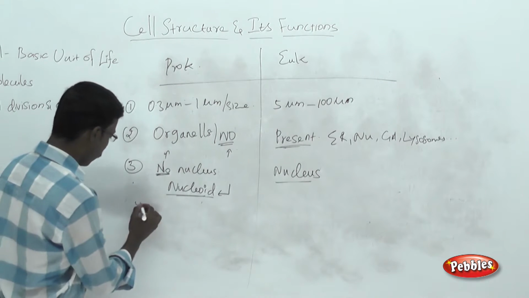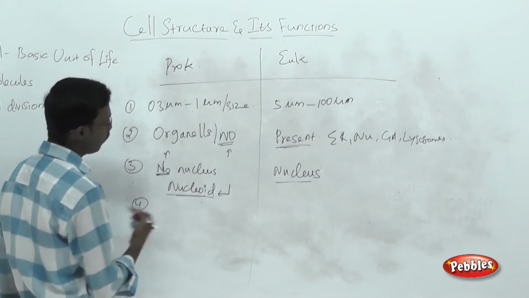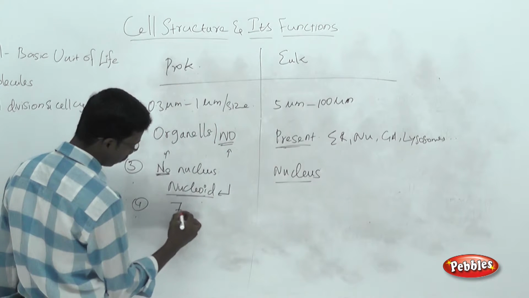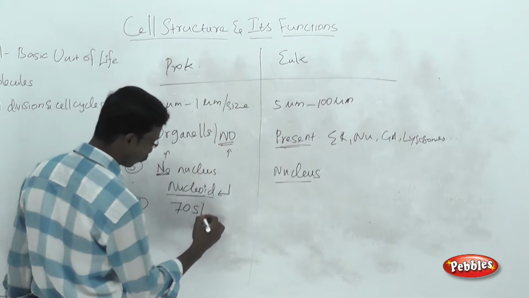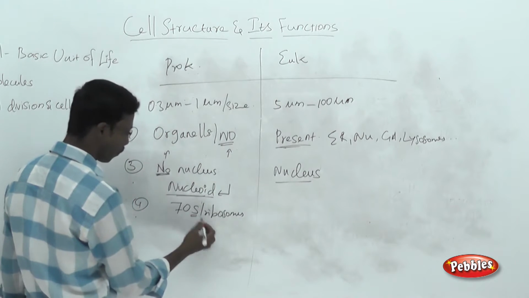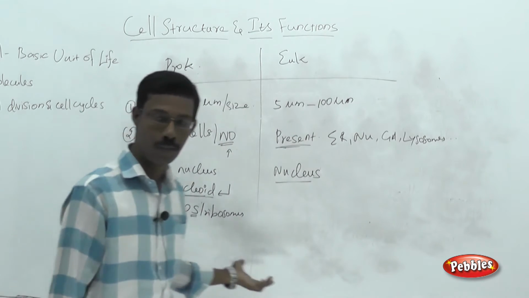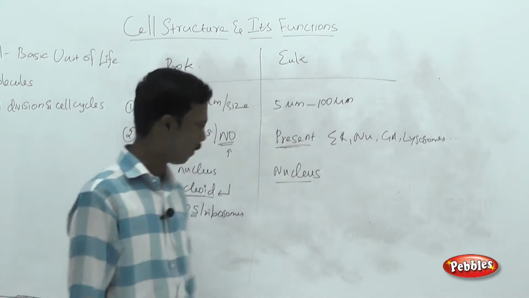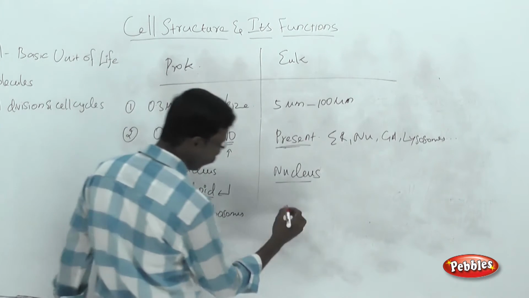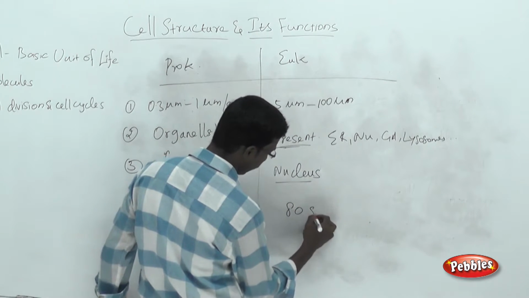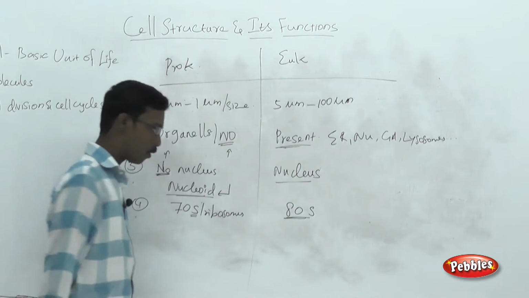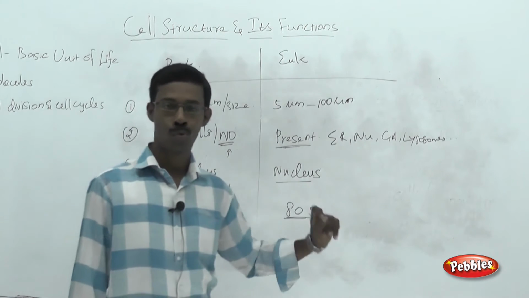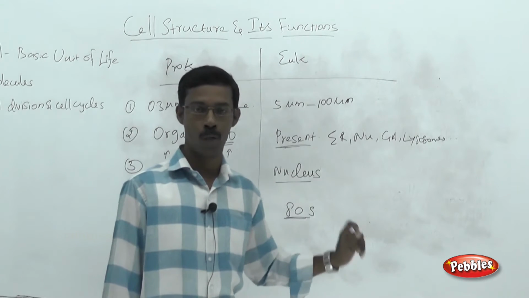The next point you have to remember is the ribosomes. In case of prokaryotic cells, the ribosomal structures are called 70S ribosomes. The S refers to Svedberg unit or sedimentation coefficient. We are going to see the details of the S. In case of eukaryotic cells, it will be 80S ribosomes. You have to remember this point: ribosomes are not organelles. Why are we saying that?